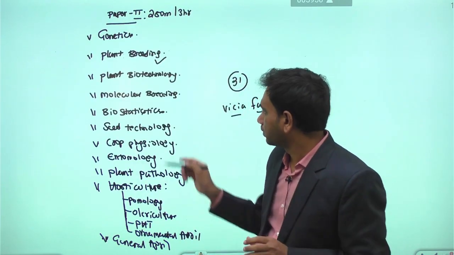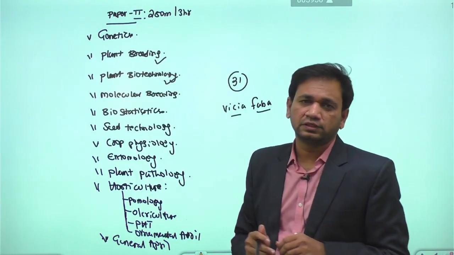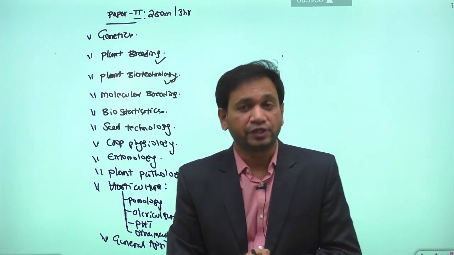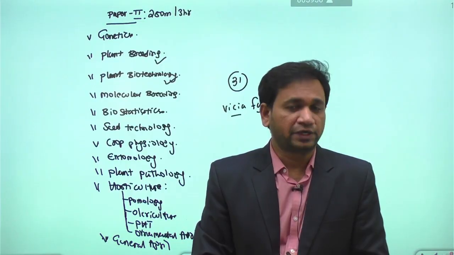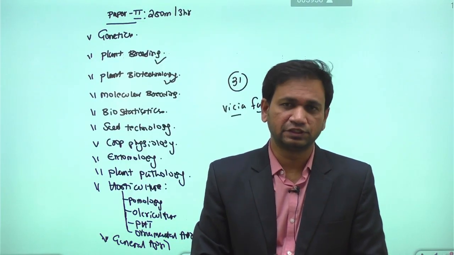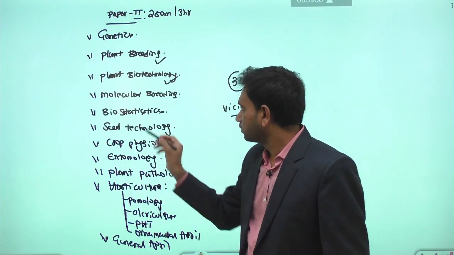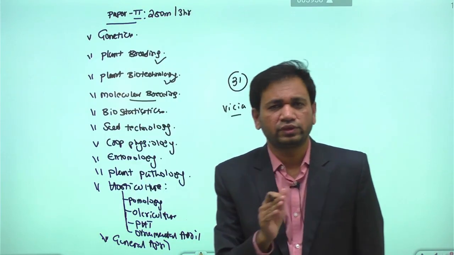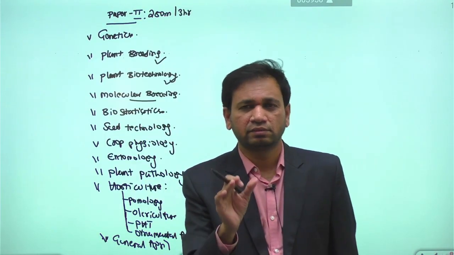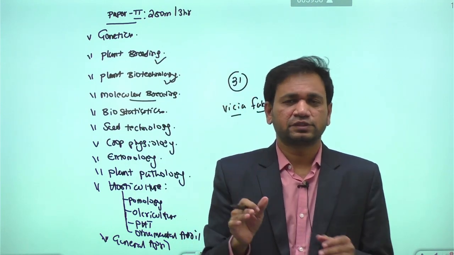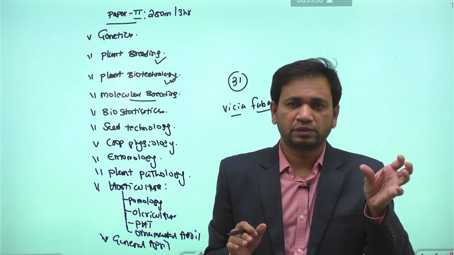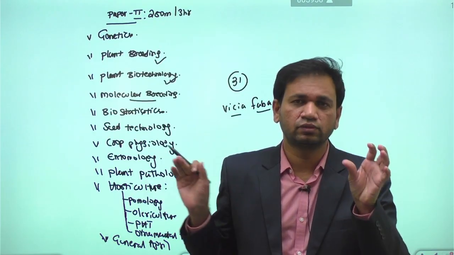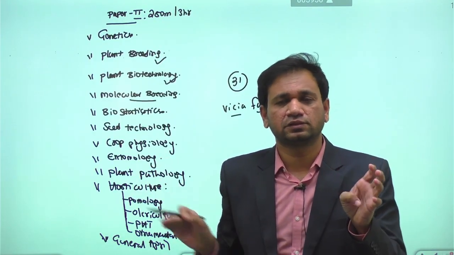Then we have the syllabus called plant biotechnology, where we will be discussing plant tissue culture, right? So various types of plant tissue culture. Another is genetic engineering. Then apart from that, we have another syllabus called molecular breeding. In the UPSC, we don't have any syllabus on molecular breeding, but indirectly, because of the topics presently in the research paper, we used to get a very good number of questions, especially on molecular breeding.